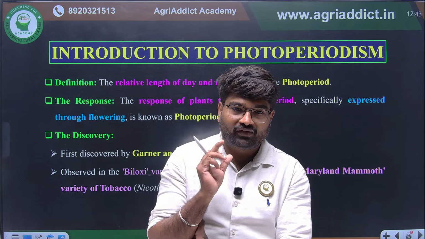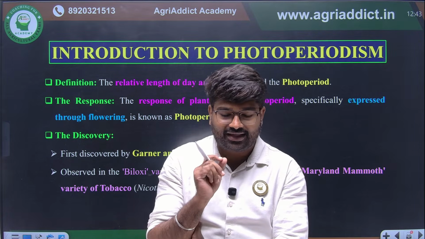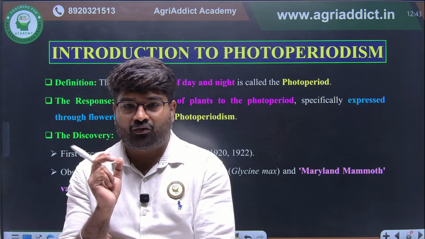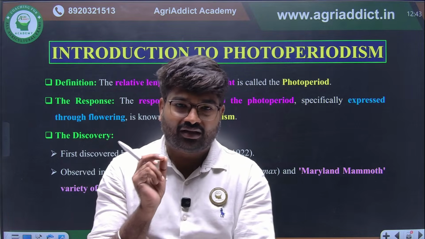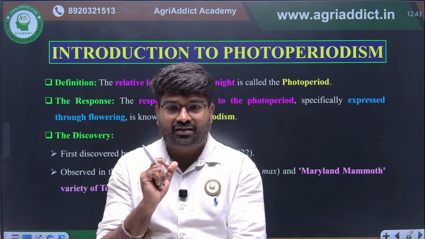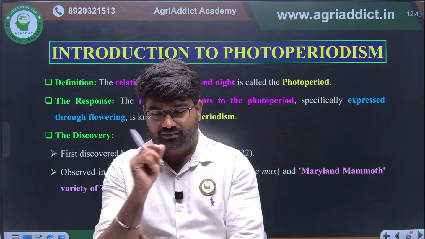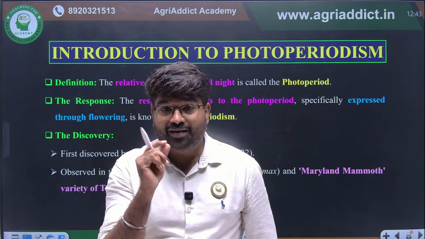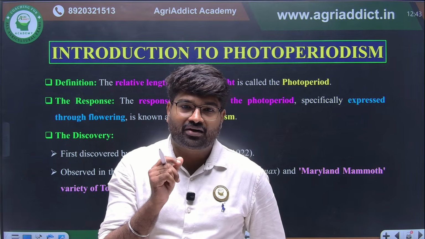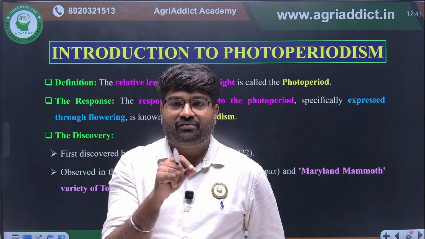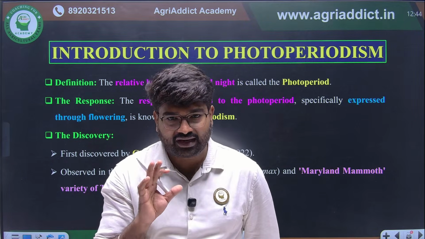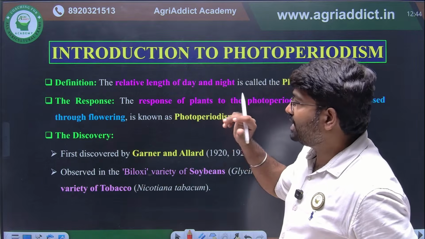Okay. So we are going to see photoperiodism. In this, what they will ask is examples for each and every crop: what is a short day plant, long day plant, day neutral plant. Like this, examples they will ask. This is the most important thing. Then they will ask who gave the term photoperiodism. Another most important thing: in a short day plant, whether the day period is critical or the night period is critical. Like these questions only they will ask. All those things we are going to see now.